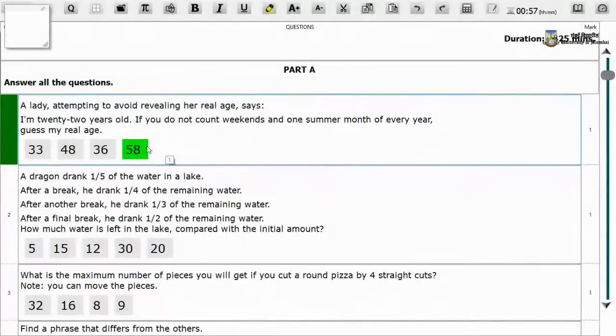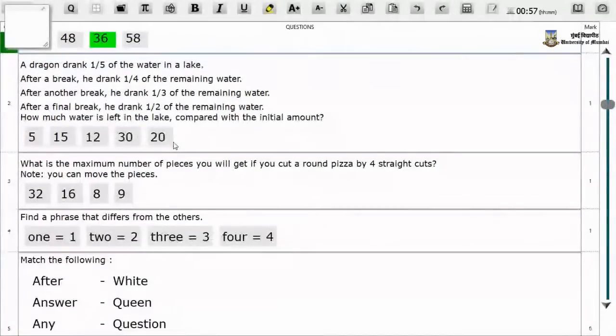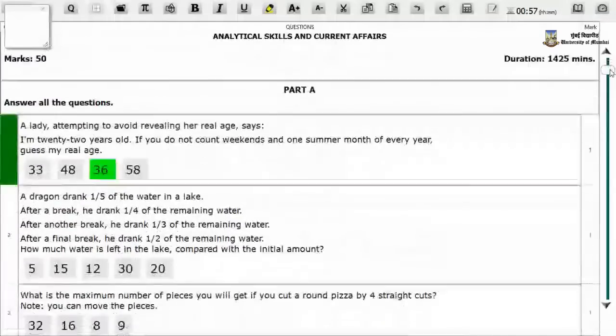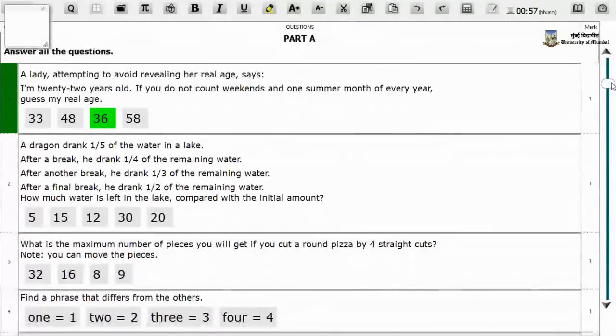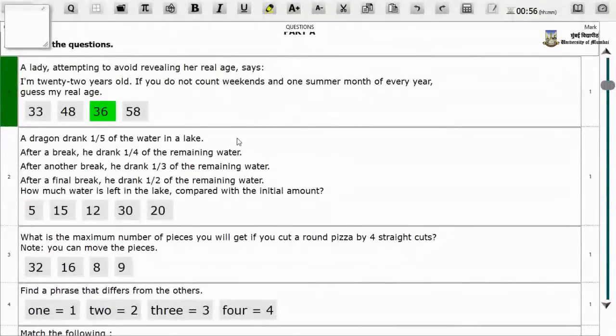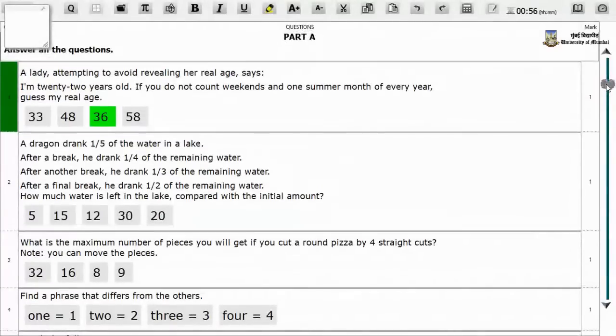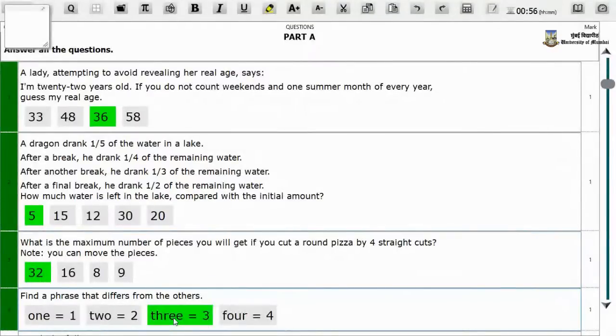If there is text in your option, please note, kindly click on the text part of the box and not the empty side of the box, as you can see here, as it will not check the option. You must click on the text within the option to actually choose. You can scroll down using your touchpad or using the scroll bar that's provided to you on the right-hand side. This exam that I'm taking up for you as a demo today has 4 multiple choice questions. And let's see how I'm going to answer all 4 of them. So we can go ahead and click the options of our choice here. We may check them, like I said, uncheck, or proceed to do the same.